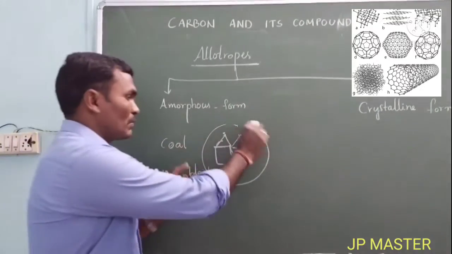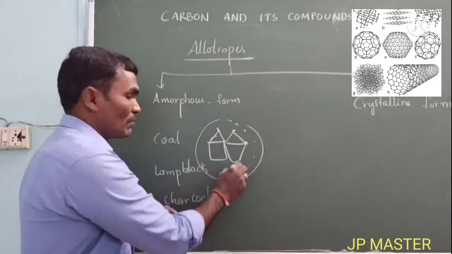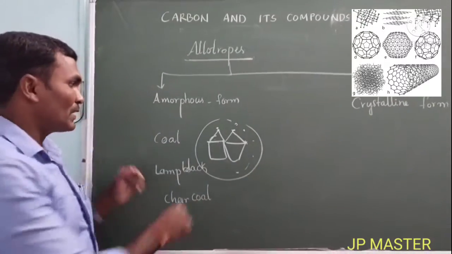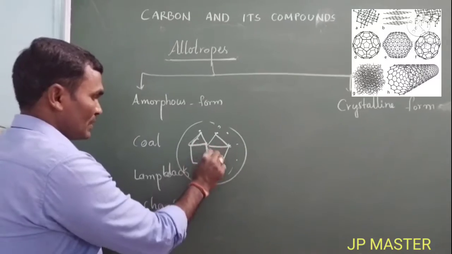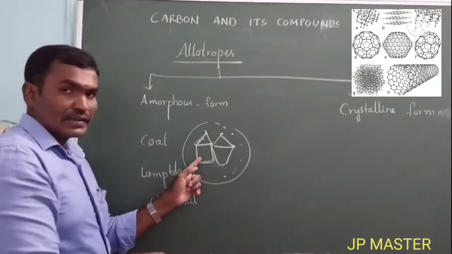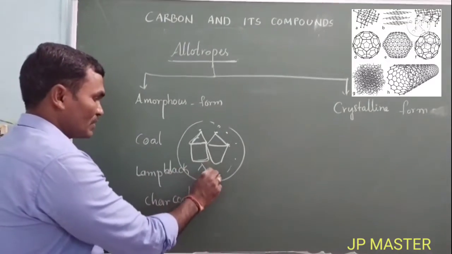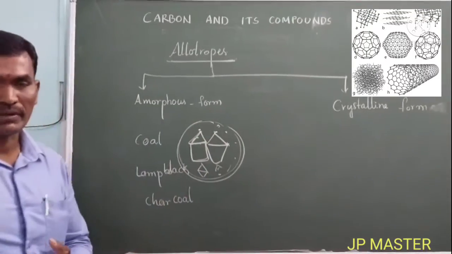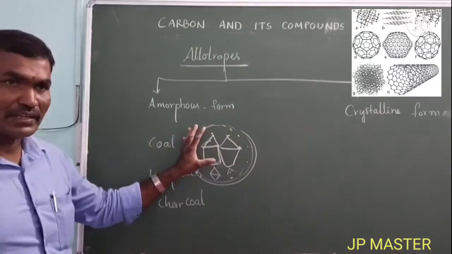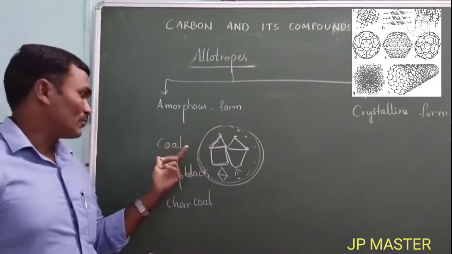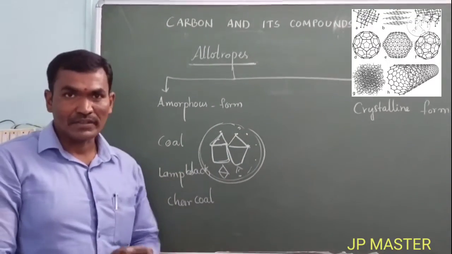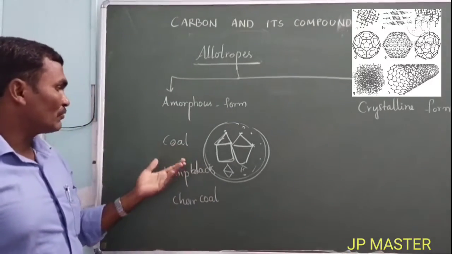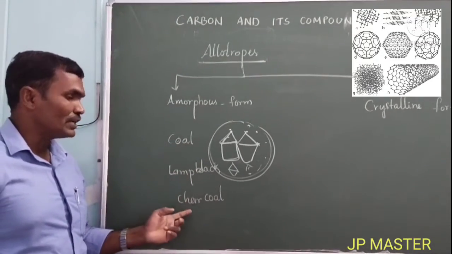The arrangement of the carbon atoms is not in a set shape. Sometimes they are in a triangle shape or quadrilateral shape or hexagon shape or pentagon shape. They do not have a particular shape. Carbon atoms are there in the amorphous material in a randomized manner. So this is the example of coal, lamp black and charcoal.